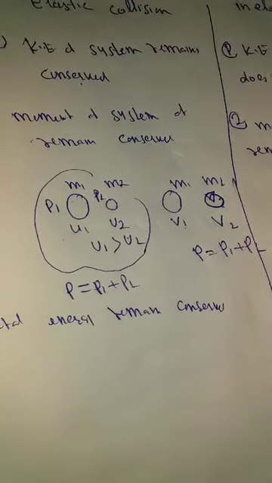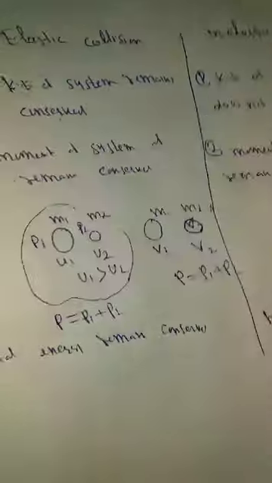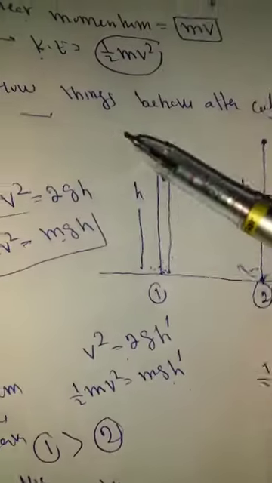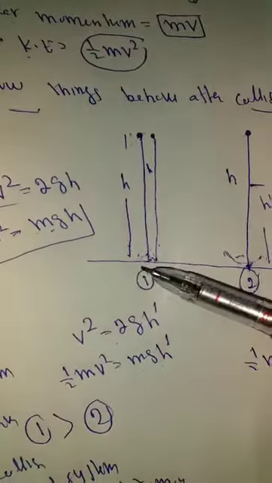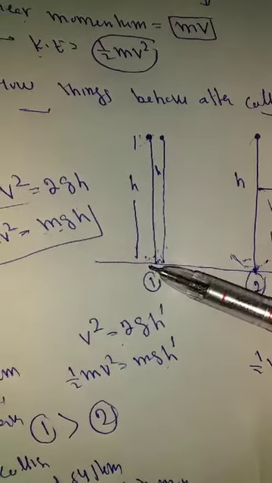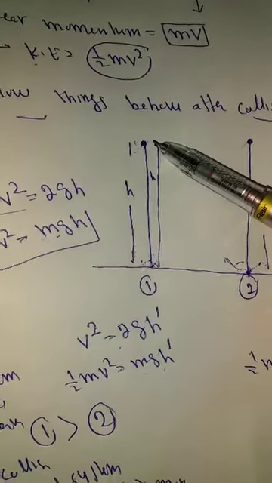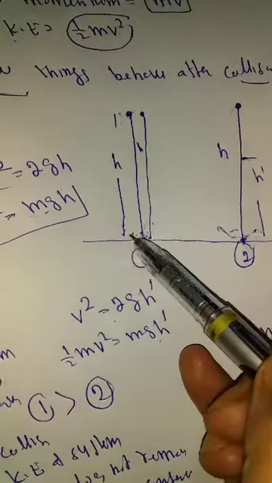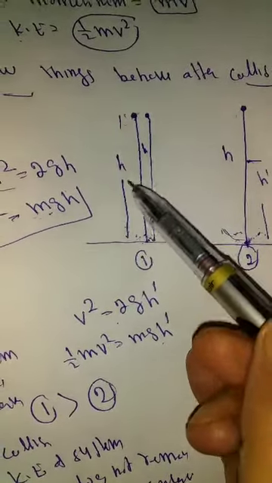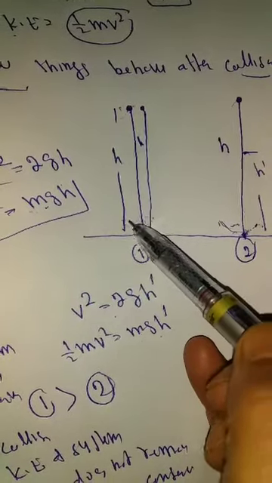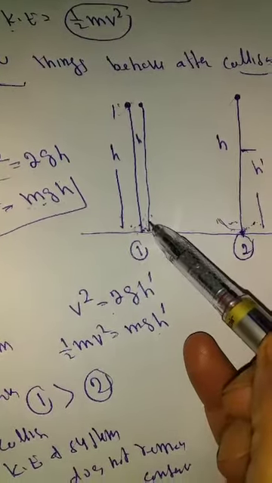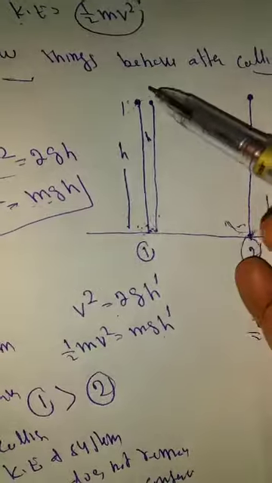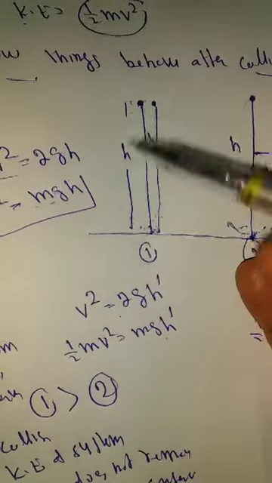That means the kinetic energy here remains conserved. In this case kinetic energy does not remain conserved. I have given you an example here. When I drop a ball, after it strikes the ground it rebounds back to its original position. That means its kinetic energy remains conserved. That means the ball does not transfer its energy to the air particles around it, so the kinetic energy of the system remains conserved.